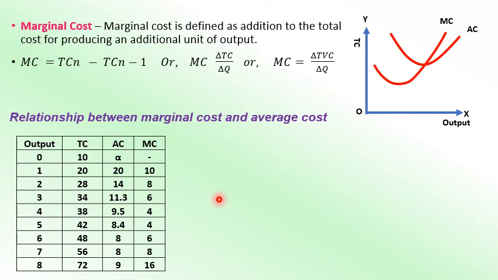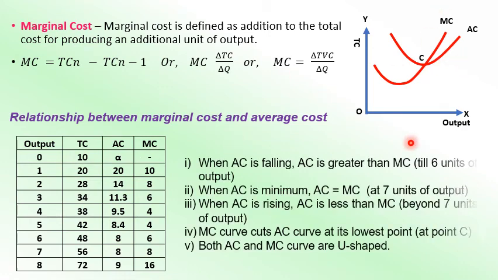Now if you establish the relationship, you will find that when AC is falling, AC is greater than MC. MC is below, AC is up there. Till the 6th unit of output, you will find this behavior. When AC is minimum, AC is equal to MC at the 7th unit.